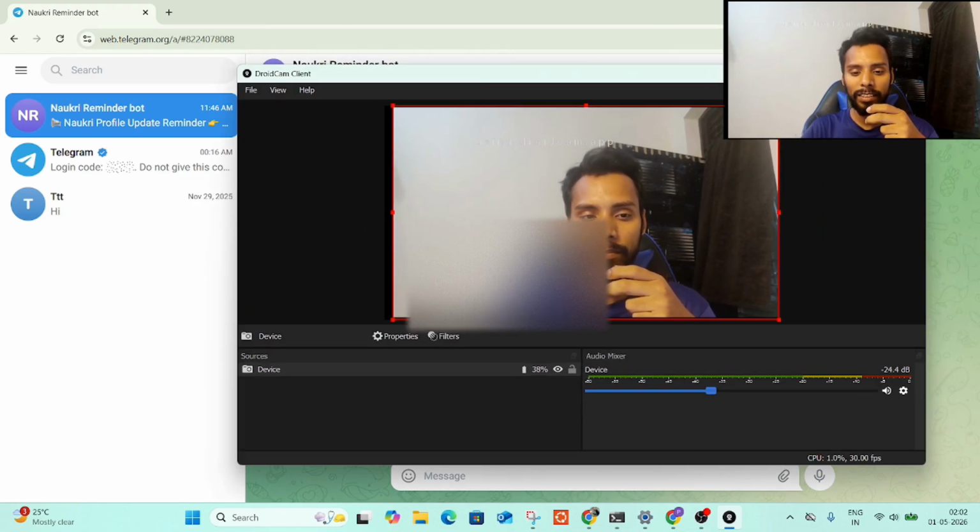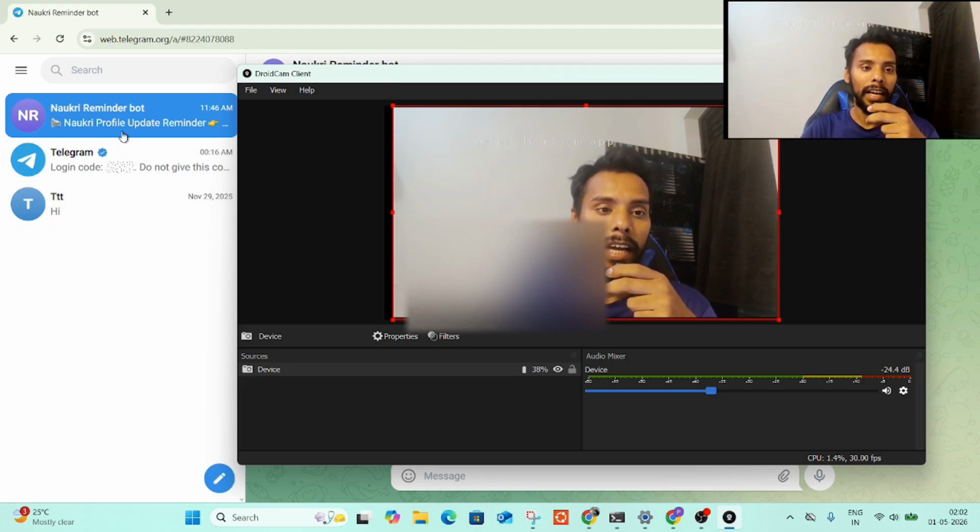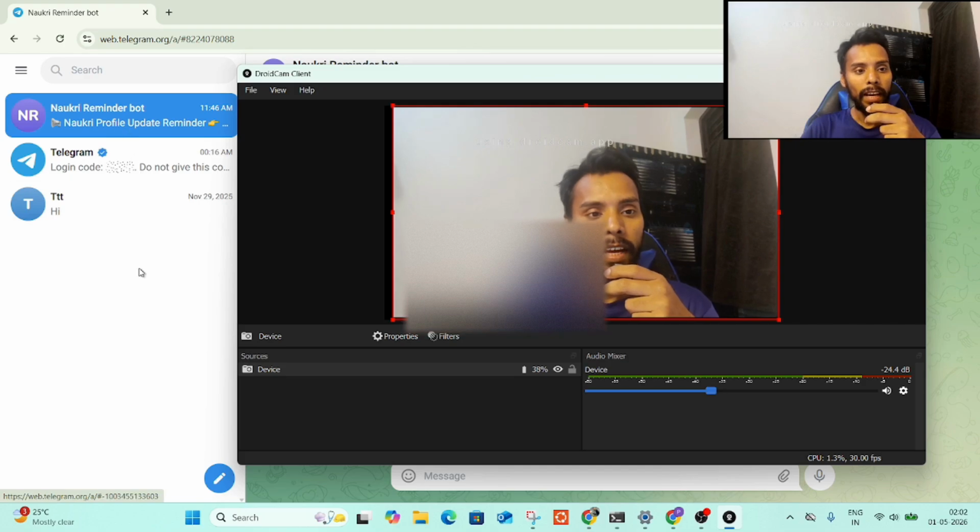What it does, it will send you a reminder on Telegram. The reason I'm not using WhatsApp is that WhatsApp is a paid API, so I'm not going to use it. But if you talk about Telegram, it does have the feature, and we can enable it for free, and we can schedule it for free. And the thing with the notification is, it is already there. It is always there.